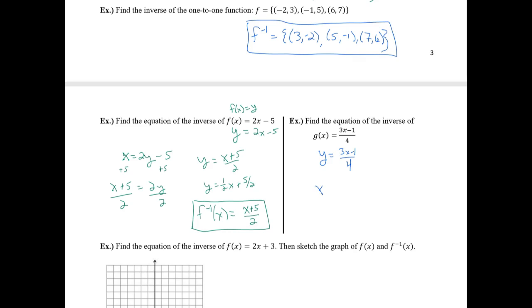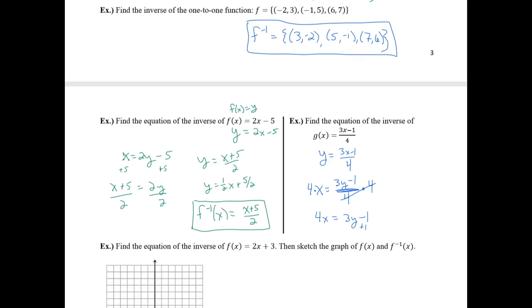So now x equals 3y minus 1 over 4. I need to solve for y, so I'm going to undo this division by multiplying both sides by 4. So that divides out. Now I have 4x equals 3y minus 1.